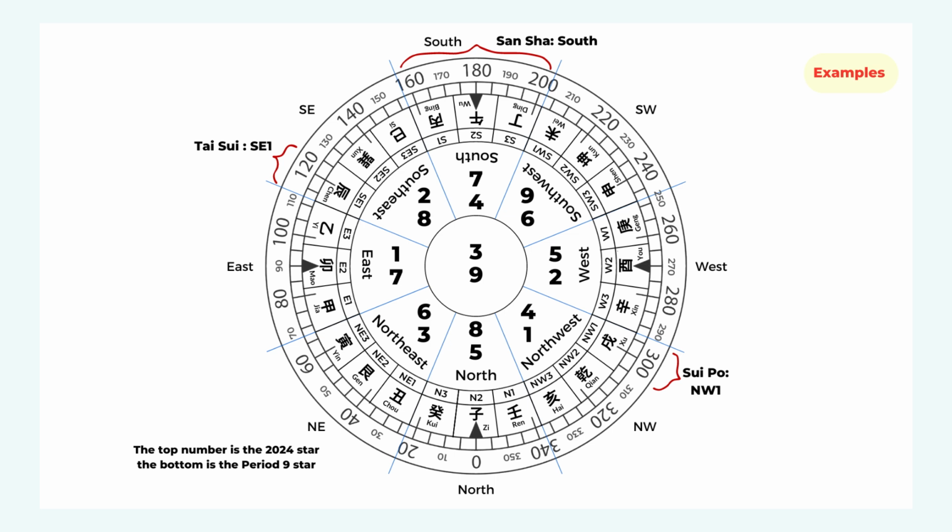And another one is the Shan Sha direction, the 3 killings. This year, 2024, it's in the south. So we try to avoid construction in the south. So those are more general directions we can avoid.